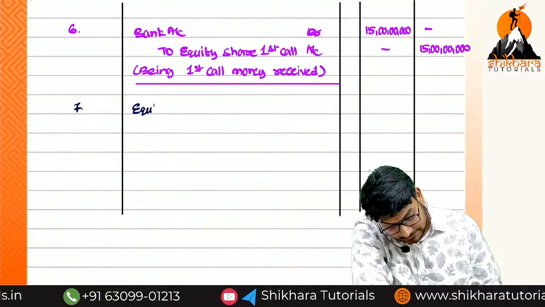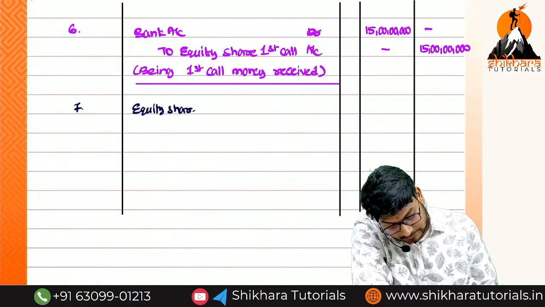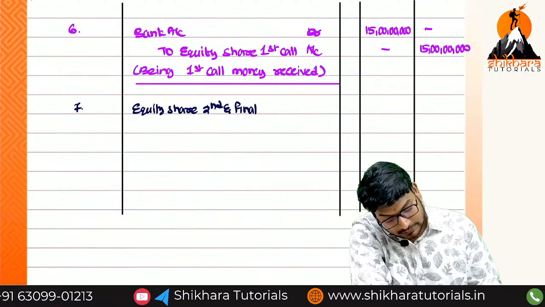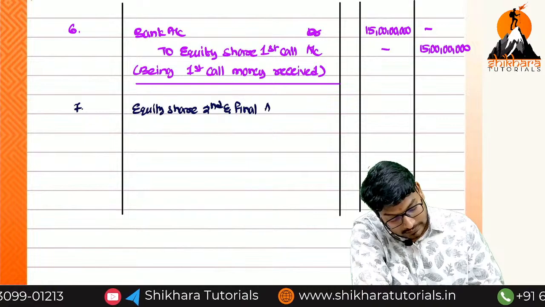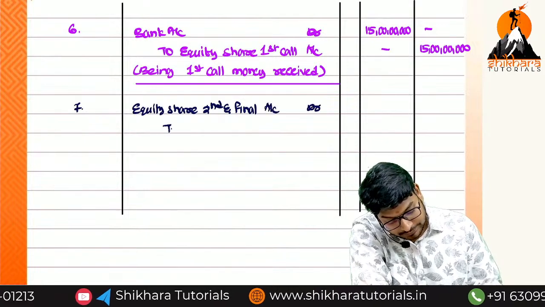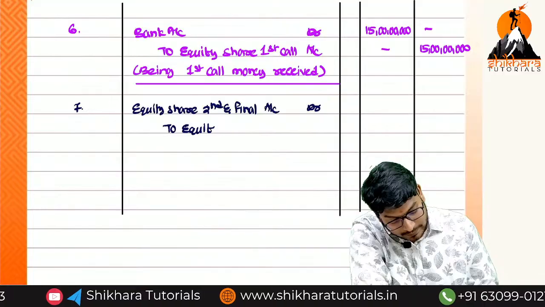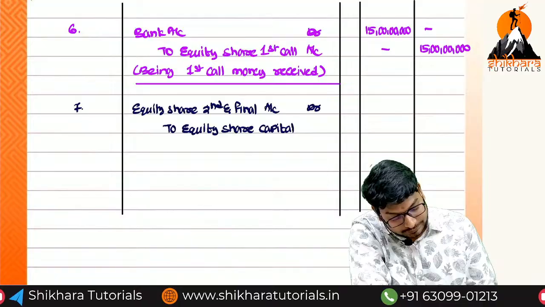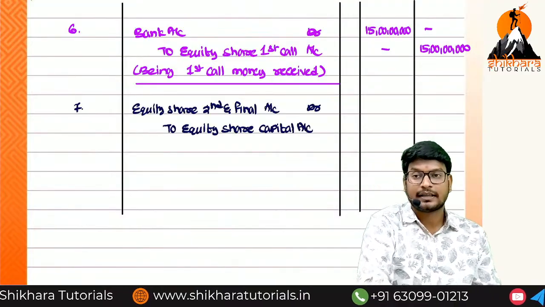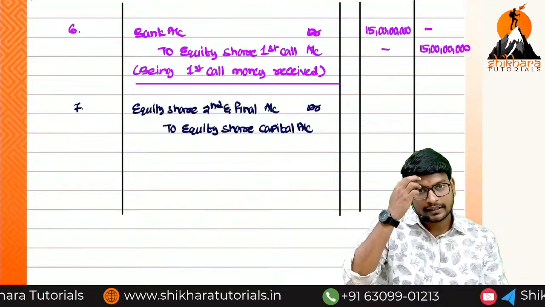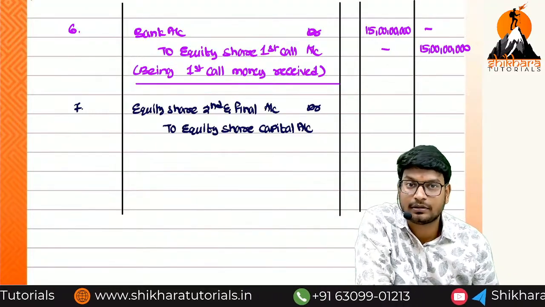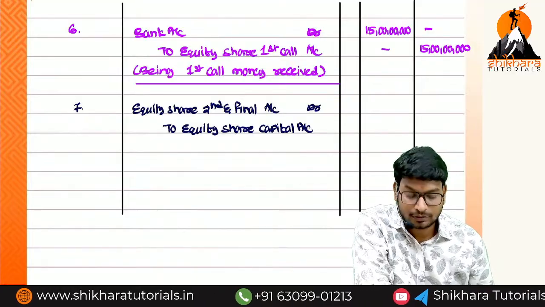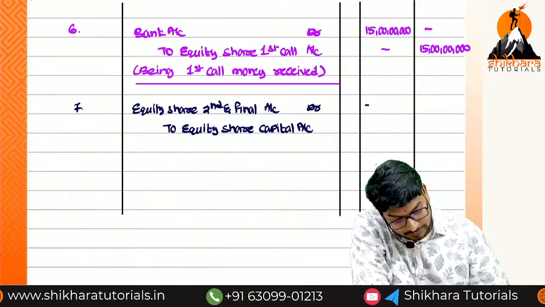Equity share second and final call account debited to equity share capital account. What is the amount, ma? The balance, na? So 1 rupee already completed on application, 2 rupees on allotment, 3 on first call. So what is the balance, ma? 4. 4 into 5, 20 crores.